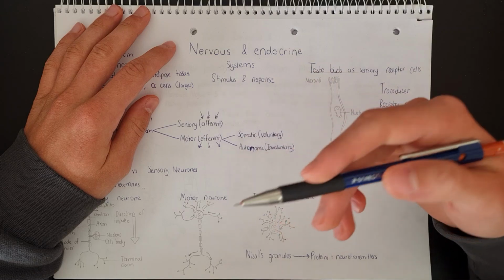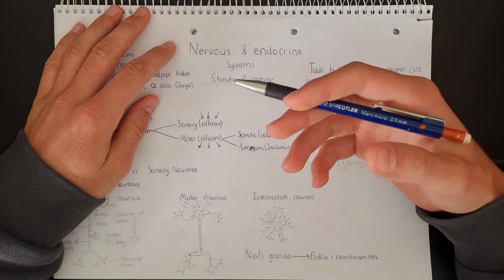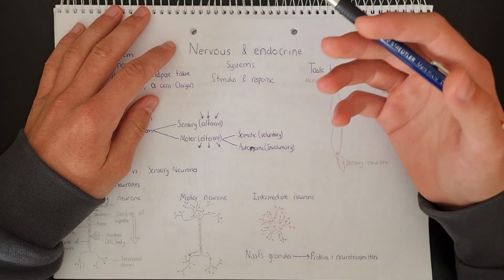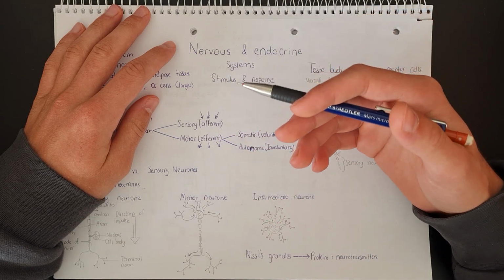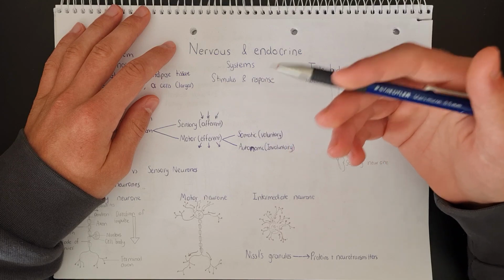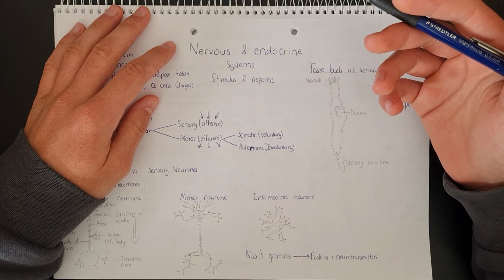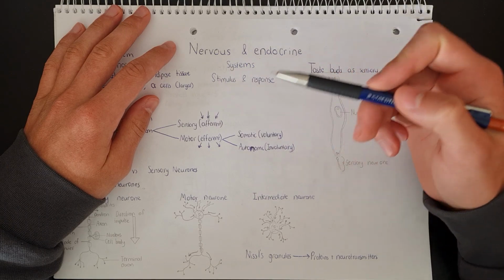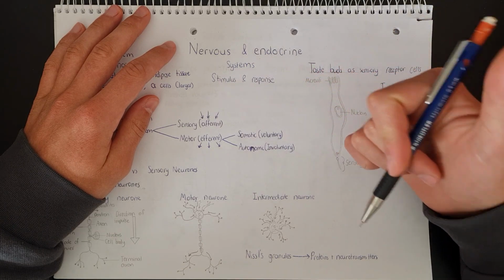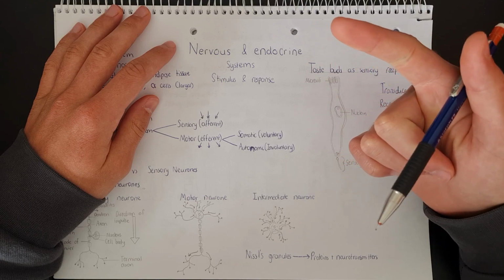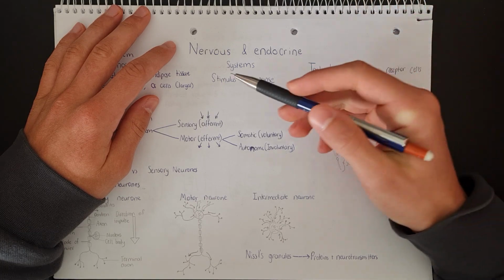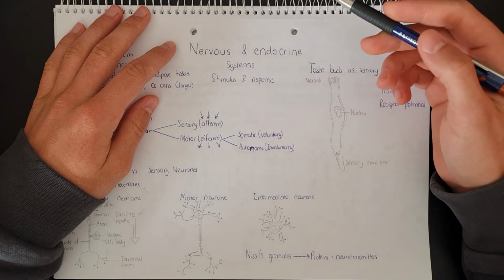Internal stimuli are generally related to the tissue fluid or blood, and some examples are glucose blood concentration levels, water potential in the blood, carbon dioxide concentration. Some examples of external stimuli are things like temperature, touch, sound, gravity maybe as well. Okay, so these are examples of stimuli.